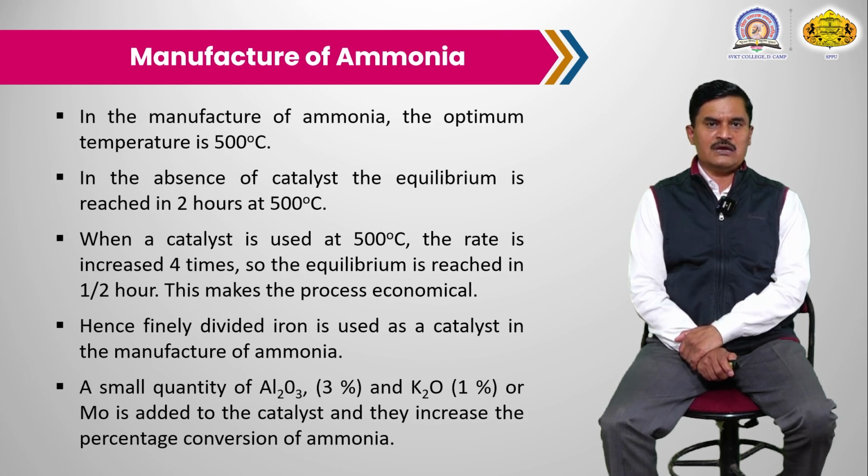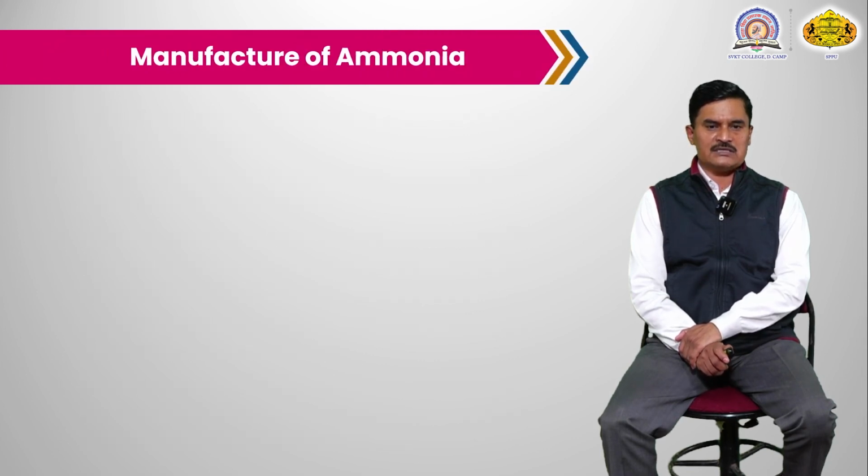Because if we consider the cost, the manufacturing cost also reduces by using the catalyst. Hence a finely divided iron catalyst is used in the manufacture of ammonia, and a small amount of Al2O3 and K2O is also used in the catalyst.